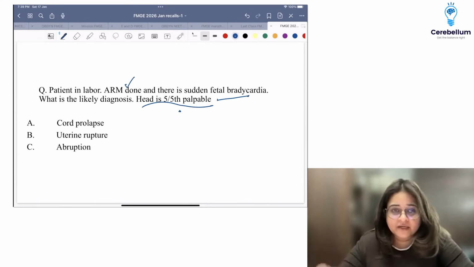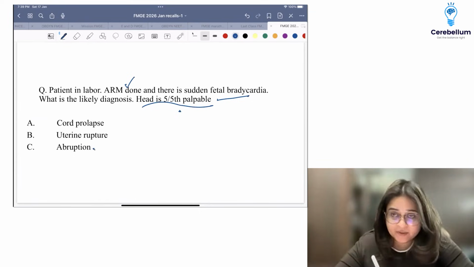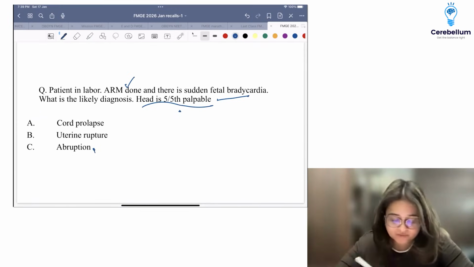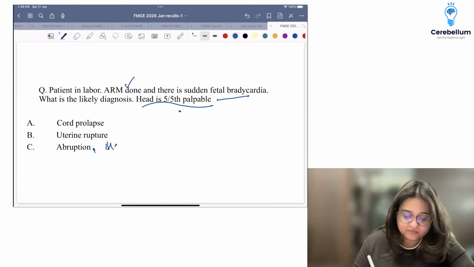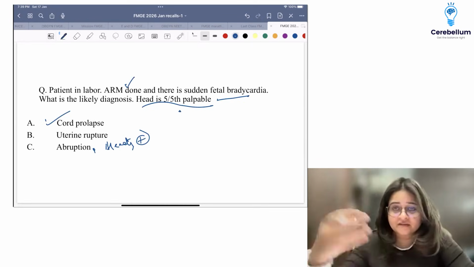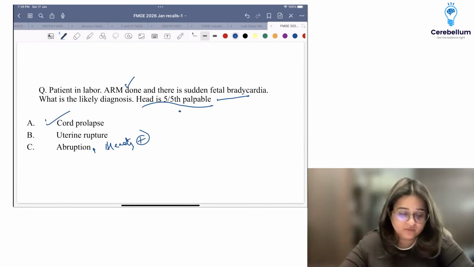So sudden fetal bradycardia on doing an ARM is most likely to be, it could be abruption also, but abruption, they would have likely given bleeding happened. If there's bleeding present, it is more likely to be abruption. If there's no bleeding and the head is high, 5/5 means the head is high, almost floating, it's not engaged. So there's a good likelihood that this is cord prolapse.